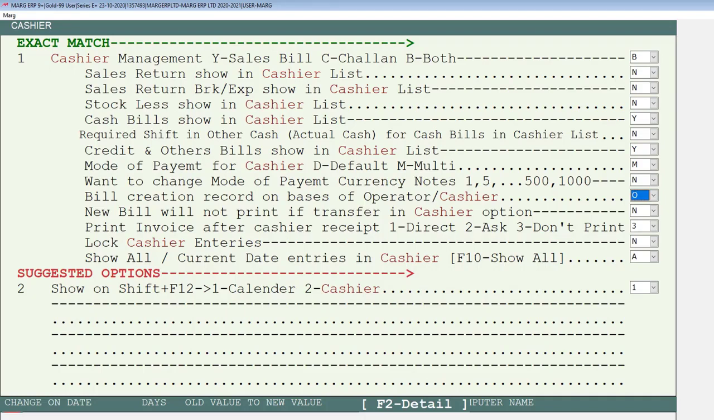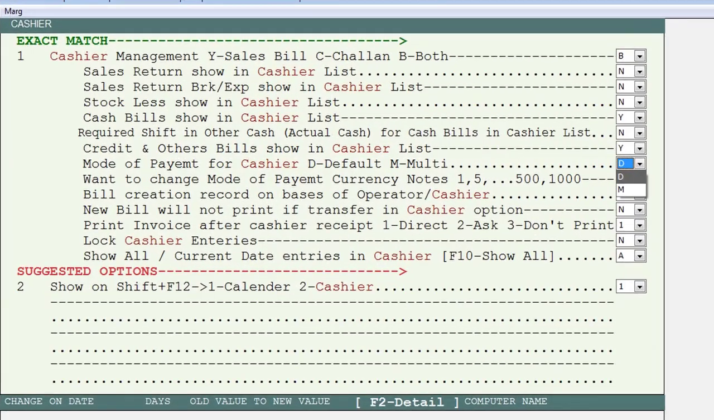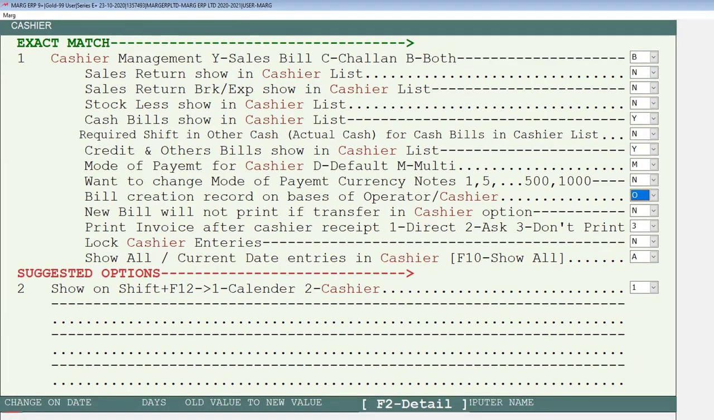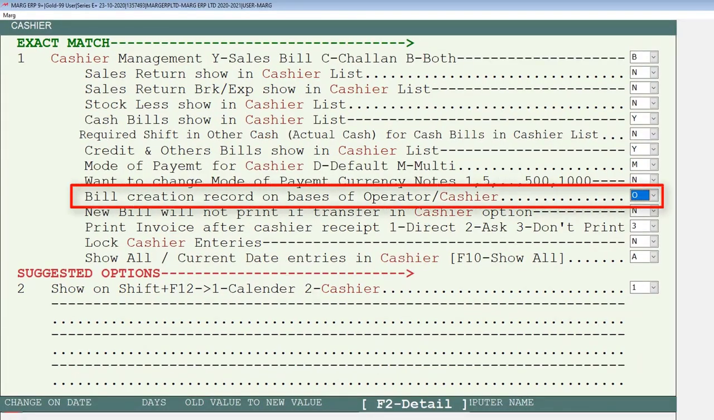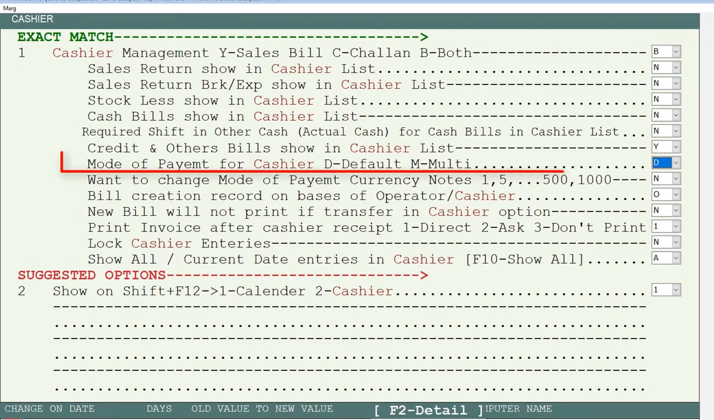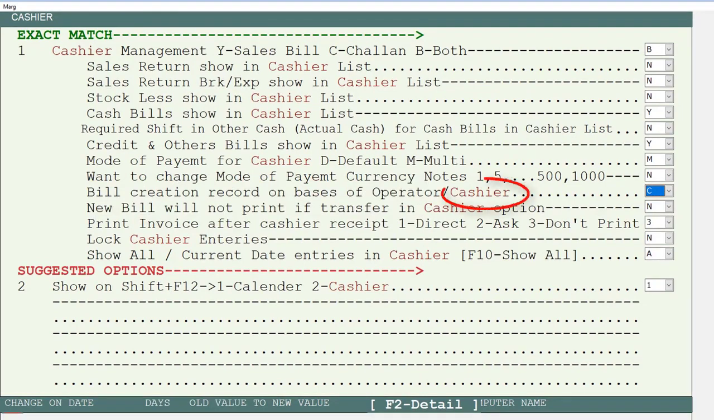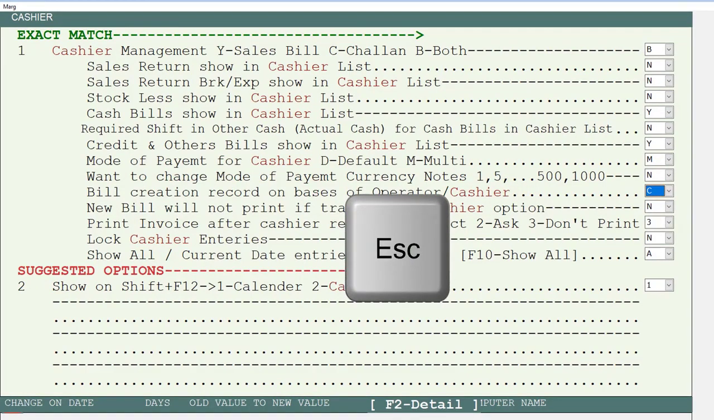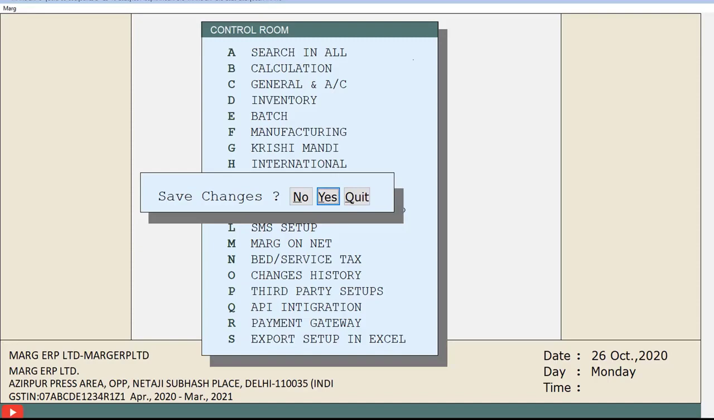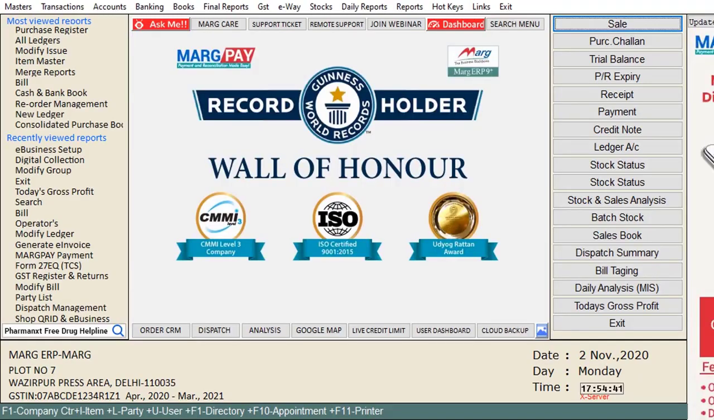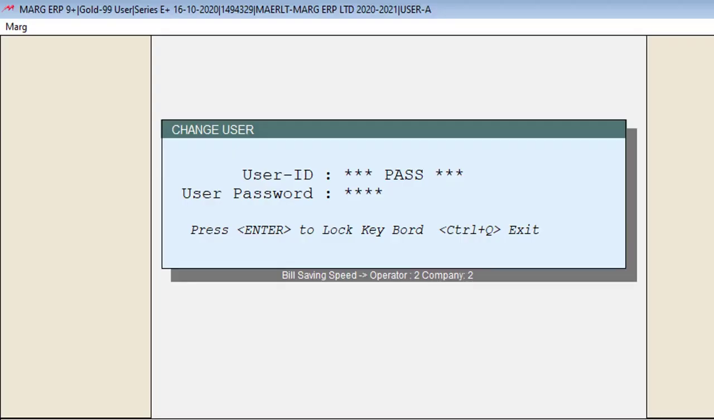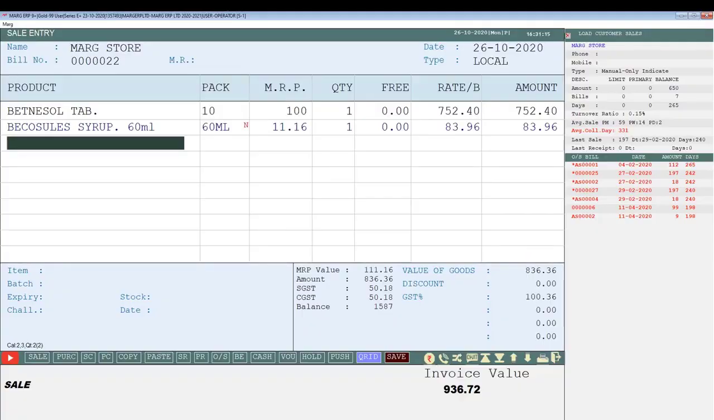So we can see in that case, when we have set this field, mode of payment for cashier, D for default, M for multi-field, to D. Now let's implement this. For that, after setting this field to D, set this bill creation record on basis of operator or cashier field to C, meaning cashier. Then by pressing escape key and clicking on yes to this save changes window, we will come to the home screen of the software.